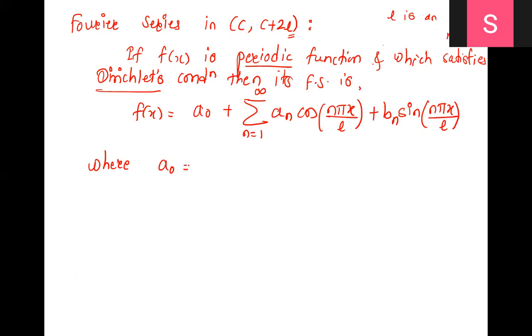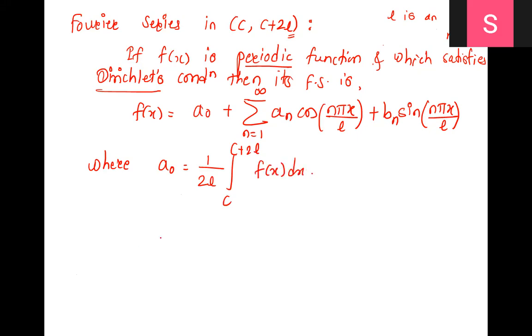This is the Fourier series where we need to write a naught, a n, and b n. What is a naught? Just remember the basic definition where pi's were there. It is exactly similar, just pi's role is played here by L. So replace pi by L and the angle by n pi x by L. So a naught is 1 upon 2L, integration over whatever the interval is, C to C plus 2L, f of x dx.